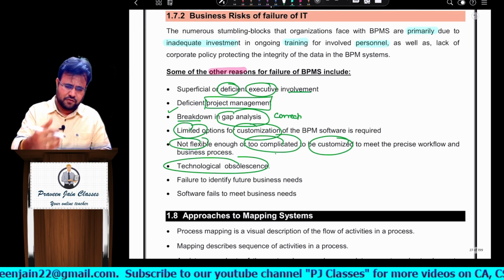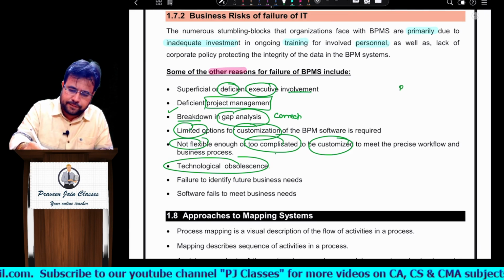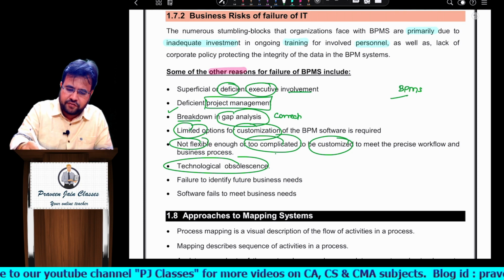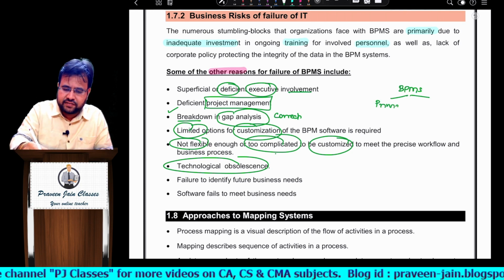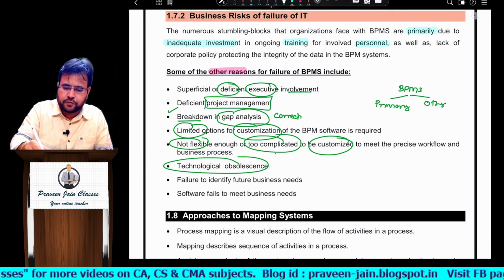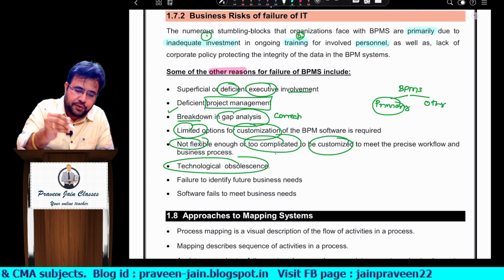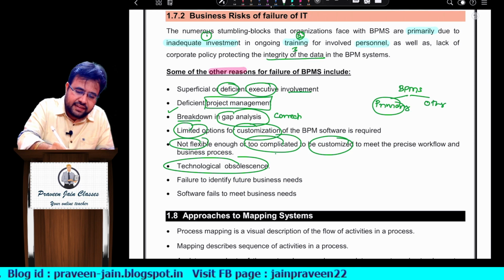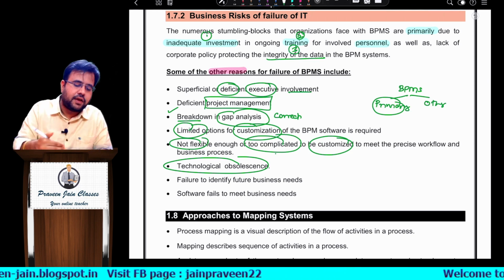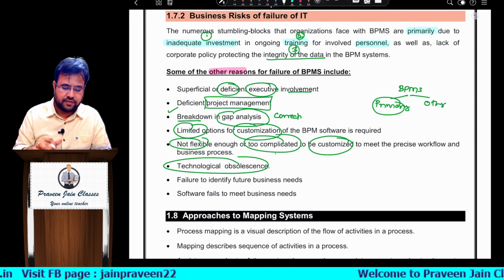So here when you write the answer, sir, you have to tell that for BPMS failure there are some primary reasons, there are some other reasons, sir. So in primary reasons you can write down that adequate investment is not there, adequate training is not there, data integrity is not maintained, and in other reasons you can write down 5 points. That is more than enough.